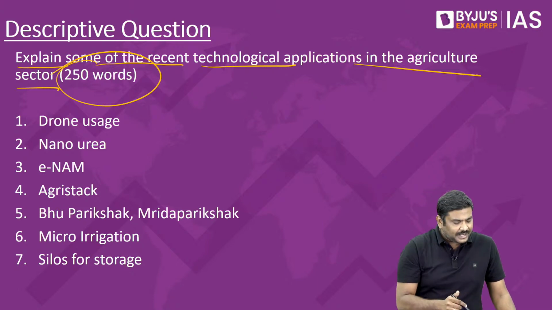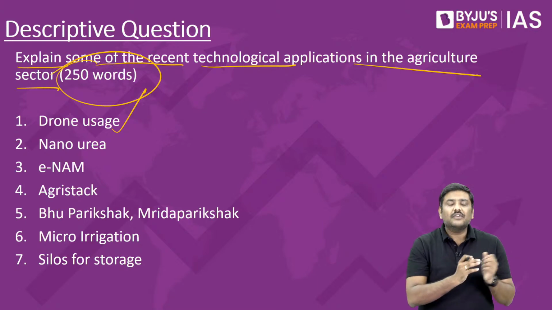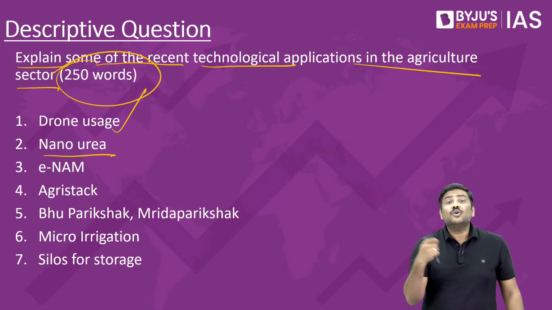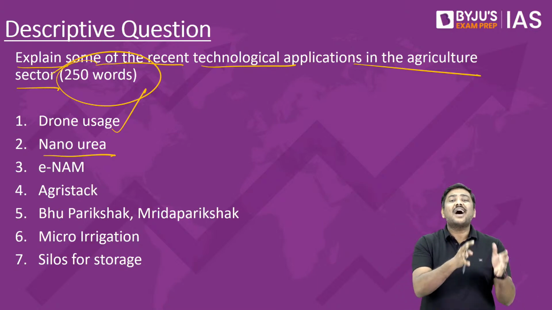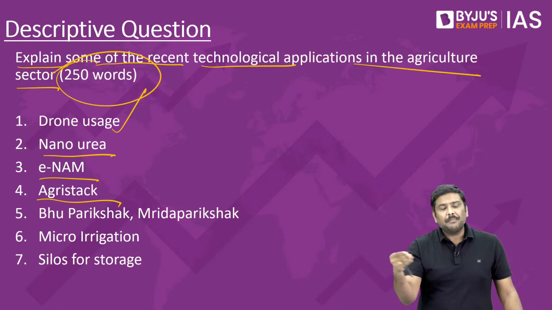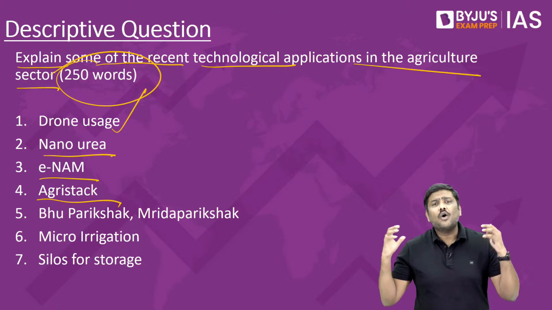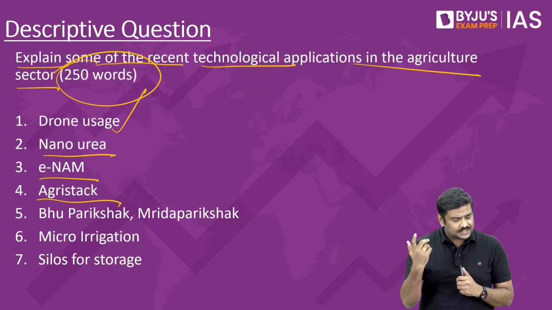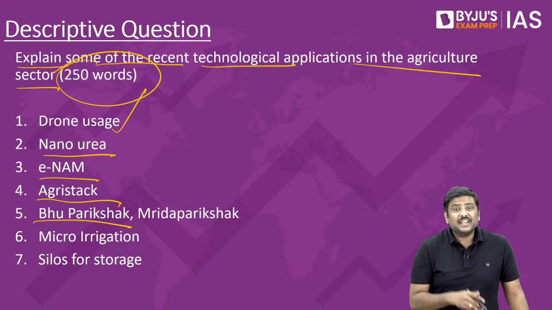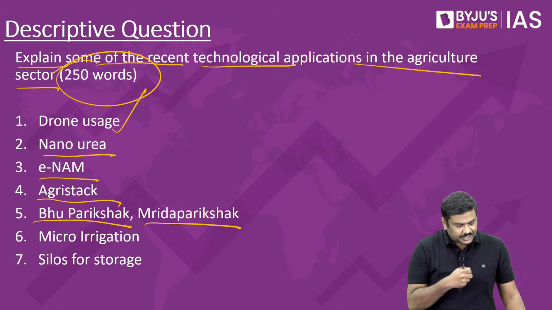I have listed some of the technologies here. For example, application of drone technology, which we have just discussed. Second, nano urea, which was in the newspaper in the last couple of months. Third one, e-National Agriculture Market. Agri Stack, which is a proposed tool by the Government of India, which will cover all the farmers within the Indian agriculture sector as such. Bhu Parikshak, one soil testing tool, or Mruda Parikshak, another soil testing tool.